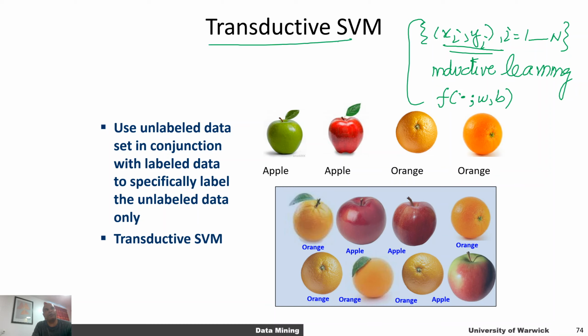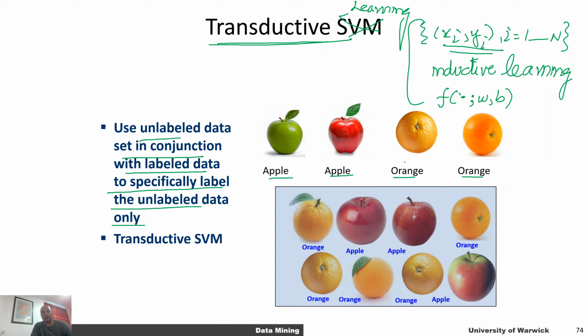There's another type of machine learning problem called transductive learning. So we should call it transductive learning, not transductive SVMs. They're closely related to what we talked about in terms of semi-supervised classification. You've got a bunch of training examples which are labeled, but you have got a bunch of unlabeled examples as well, for which you don't know the labels. And what we want in transductive learning is to use labeled data in conjunction with unlabeled data to specifically label the unlabeled examples only.